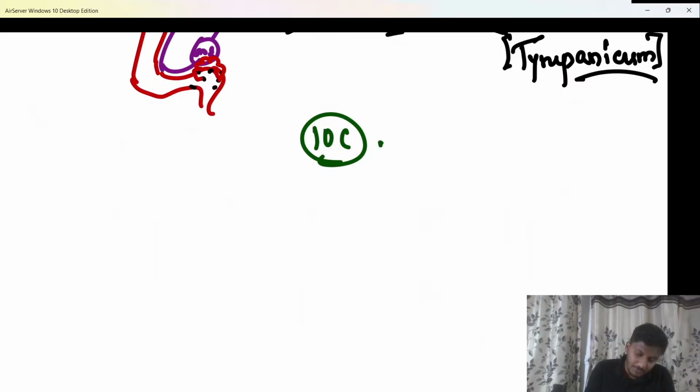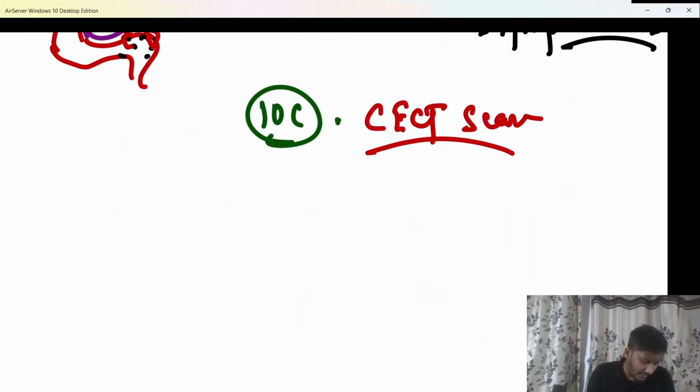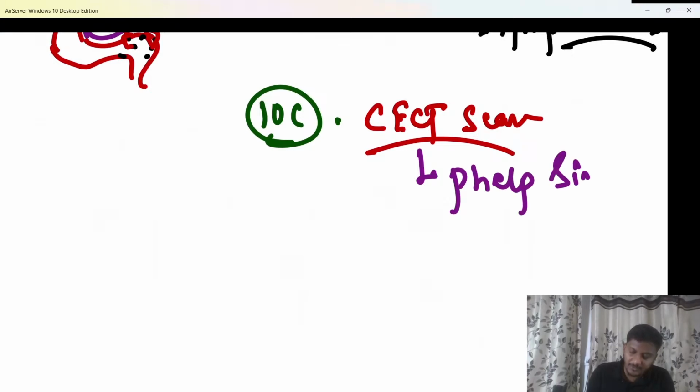Very good. So please remember, beta. The investigation of choice in the patient is nothing else but a CECT scan, beta. Contrast enhanced CT scan is the investigation of choice, and on that a Phelps sign is seen. Phelps sign is nothing else but erosion of the septum between the carotid canal and the jugular foramen. That is what is known as a Phelps sign, beta. So CECT scan is the investigation of choice and Phelps sign is usually seen on that.